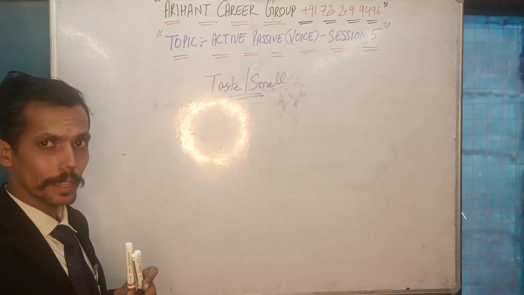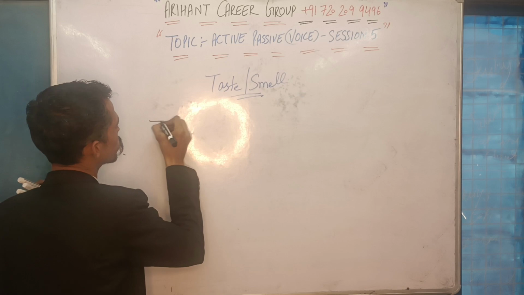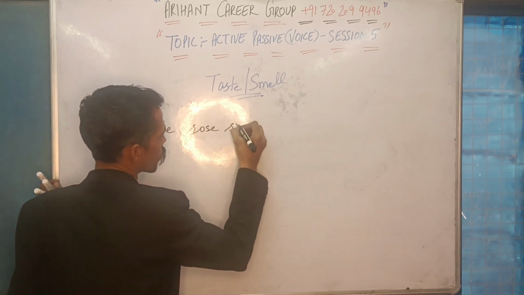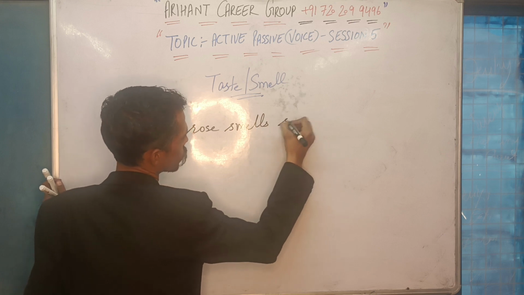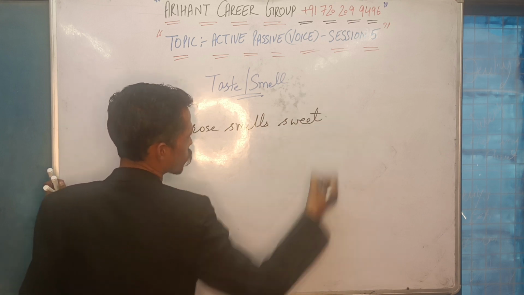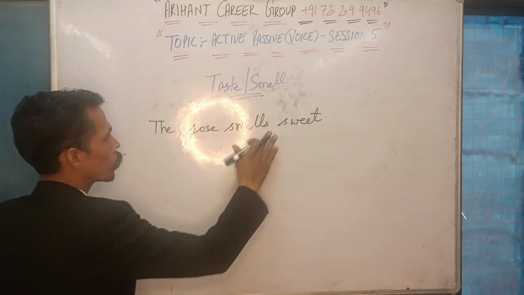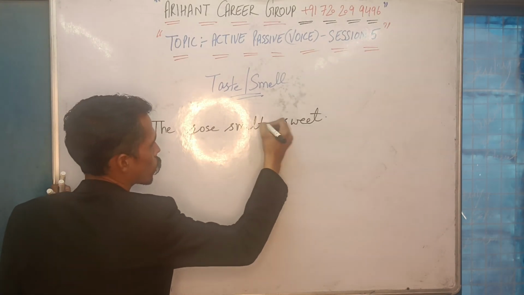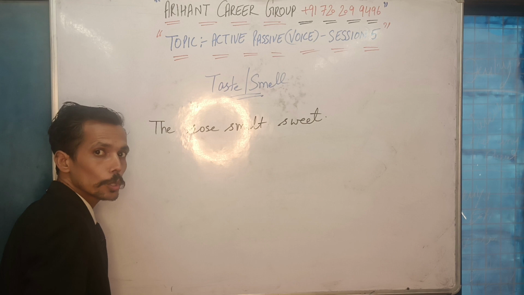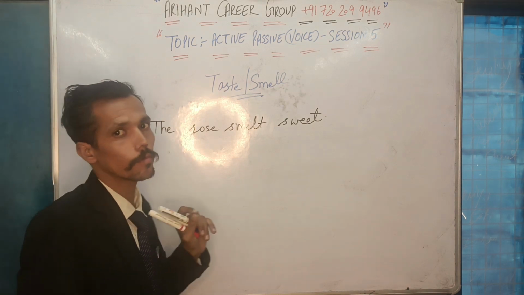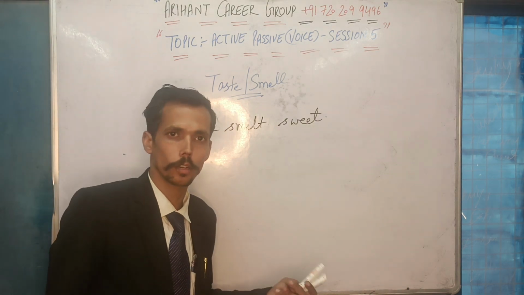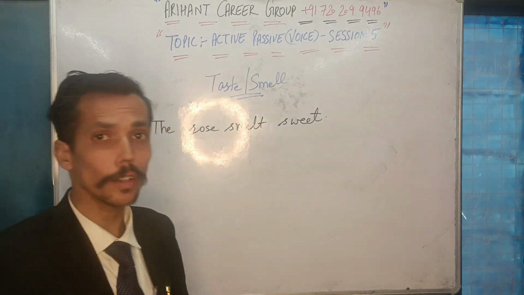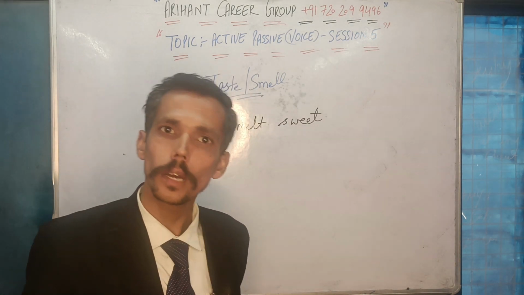You can write one sentence here. The rose smells sweet. Or if I say that the rose smelled, let us change the tense. The rose smelled sweet. So smell, smelled, smelled. This is the second form. In case of a second form, we are going to use was or were plus third form. Clear? Was is for singular, were is for plural.